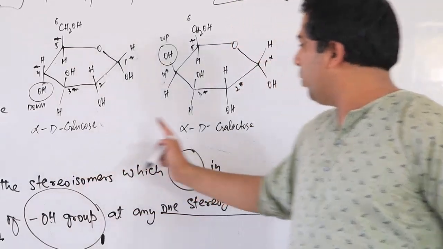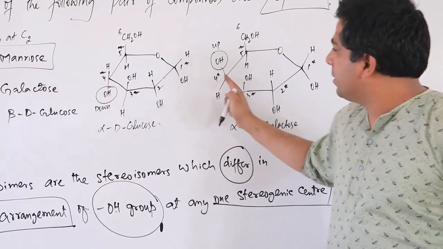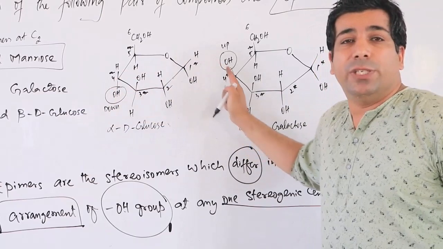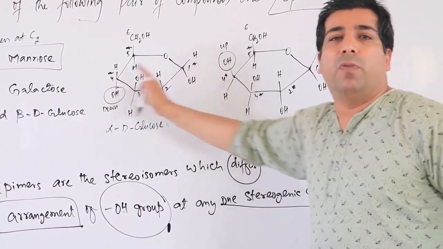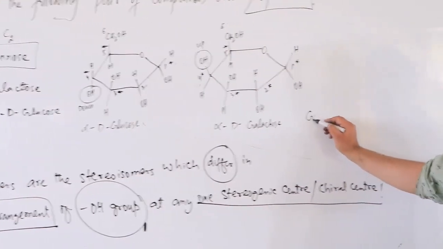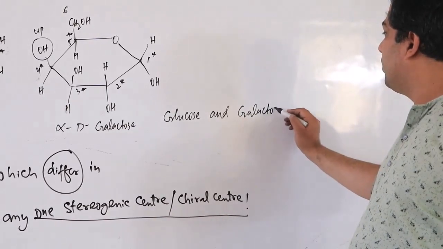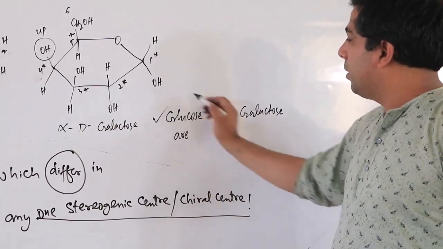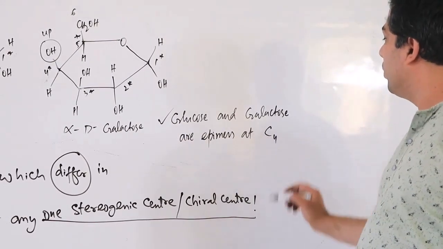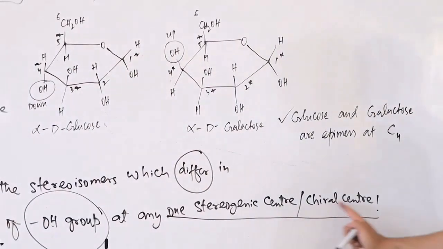Now this alpha D glucose and alpha D galactose are basically epimers at carbon number 4 because they differ in the arrangement of the OH group at carbon number 4. So they are epimers at carbon number 4. I will write down here: glucose and galactose are epimers at carbon number 4. And what is this carbon number 4? Chiral carbon. That is your chiral carbon.